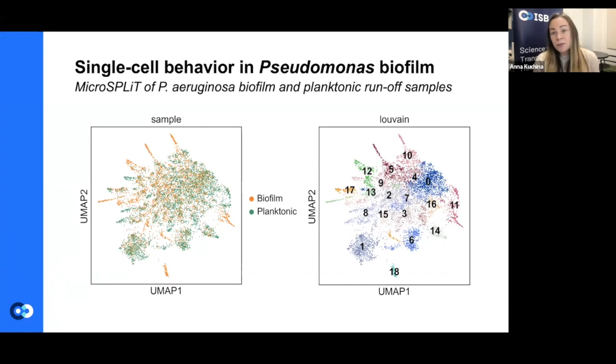But we also would like to eventually use this technology not only for monospecies Pseudomonas biofilms, but for polymicrobial biofilms, because in patients or in nature, bacteria typically don't grow alone, right? There's almost no such thing as a monoculture biofilm. Typically, it is several different species that mingle together to form a cross-species community.